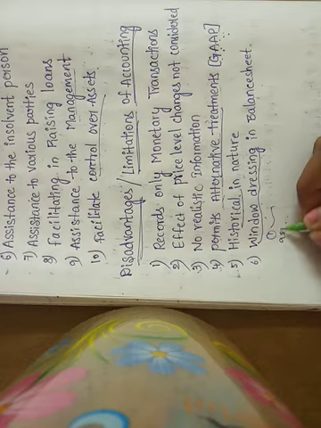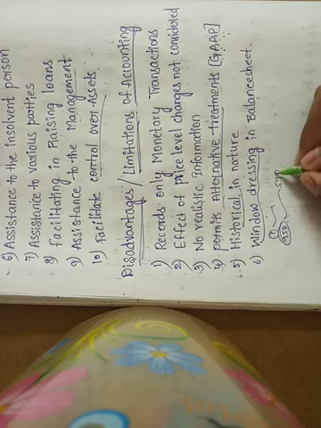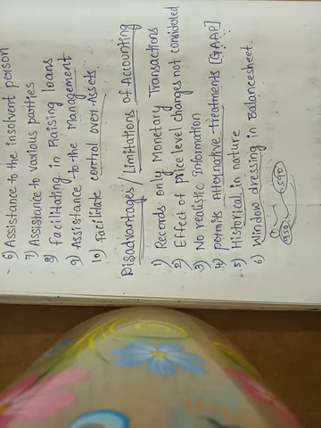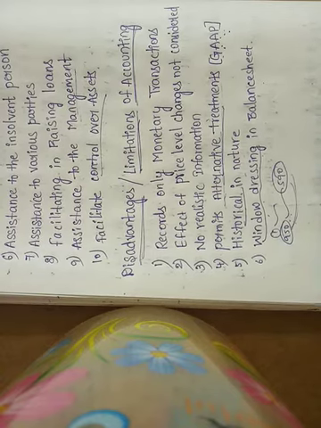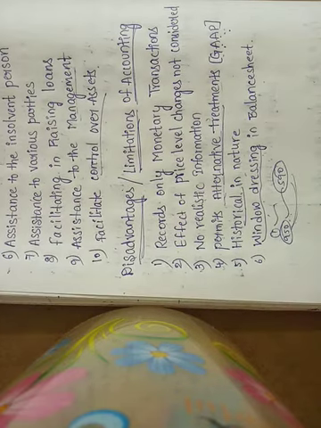For example, in one account 950 is the closing balance, but while coming to the books of accounts it will be shown as 590. These are false statements of books of accounts, so it cannot give a true and fair view of the state of affairs. When an accountant resorts to window dressing in the balance sheet, the balance sheet cannot give the true and fair view of the state of affairs of the business. So these are the disadvantages and limitations of accounting.